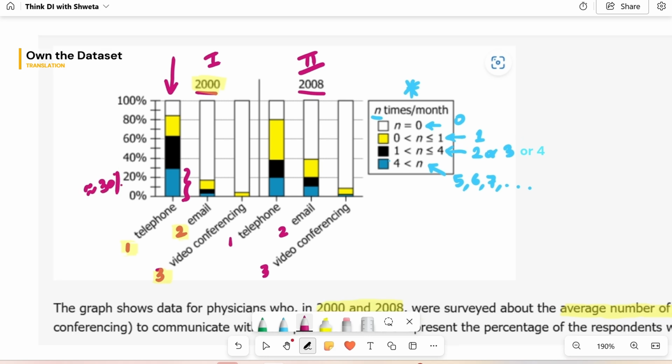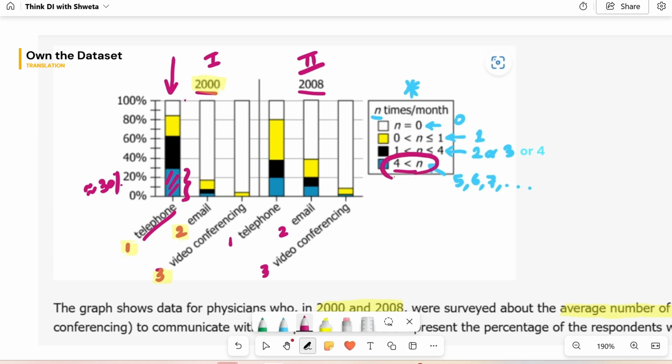But it seems that this is about what percentage of the respondents actually fell into the blue section for telephone. What is the blue section for telephone? Blue section is greater than 4, which means in the year 2000, about 30% of the physicians used the telephone to communicate with their patients more than 4 times.